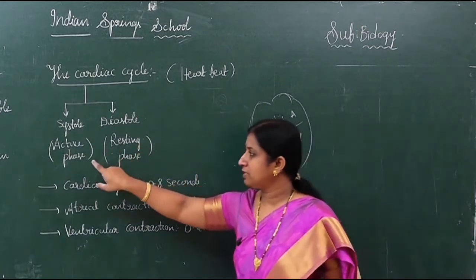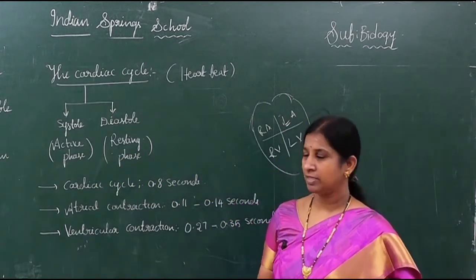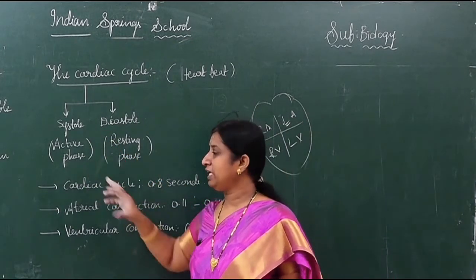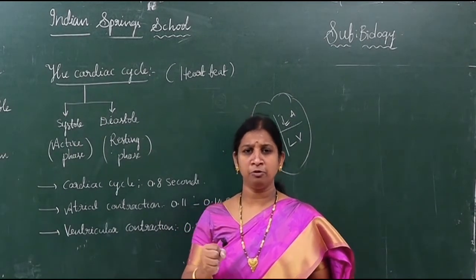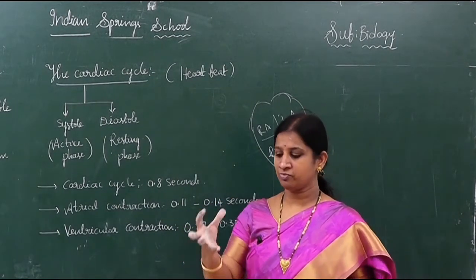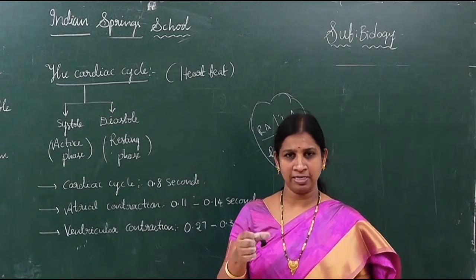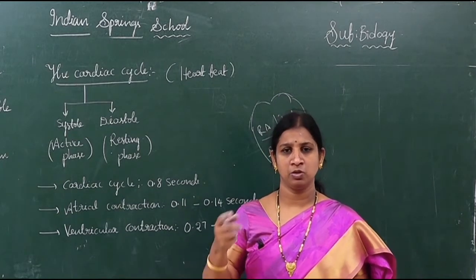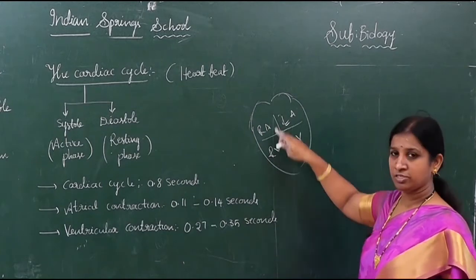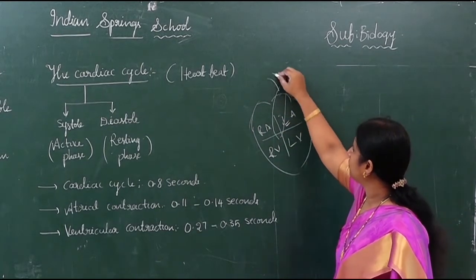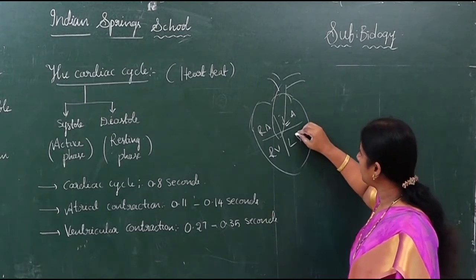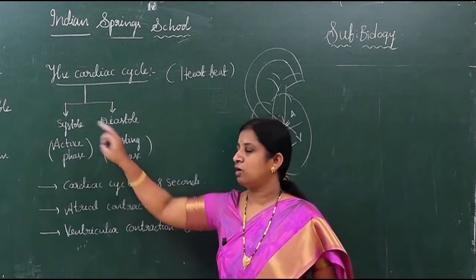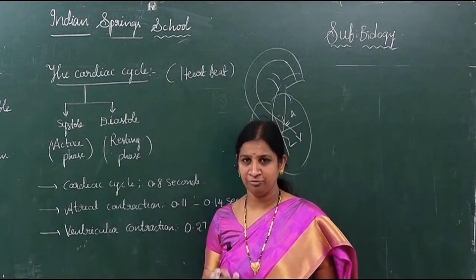The contraction phase is also called systole. The contraction of the heart, that phase we can say is systole. It is a very active phase. During that time more blood rushes into the blood vessels, because first the auricles will contract, next the ventricles will contract. Once the ventricles contract, blood rushes into the blood vessels. As we know, from the right ventricle blood rushes into the pulmonary artery towards the lungs. From the left ventricle blood moves to all parts of the body. That's why the contraction phase is called systole. It is the very active phase.